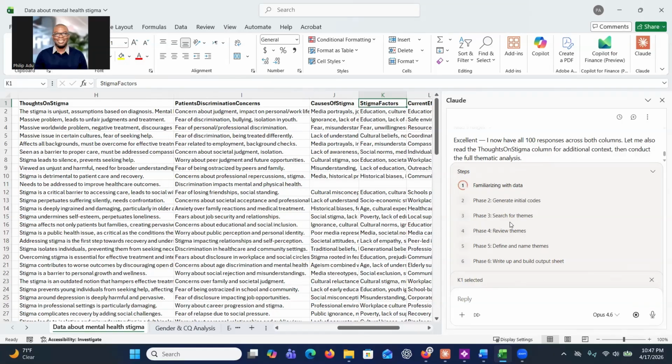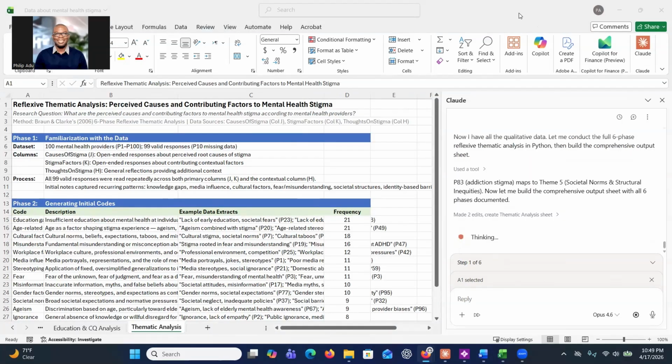And then it will move to the next phase, which is searching for themes, and then reviewing the themes, making sure that you're addressing the research question, and defining and naming the themes, and then writing the report. So because it's following all these steps and it has to show its work, it will take some time for the system to complete the task that you are asking it to do. So you can even leave the system for a while and then you can come back and see whether it has completed the task that you asked it to complete.